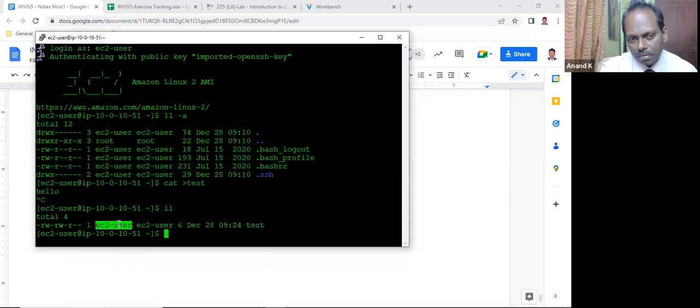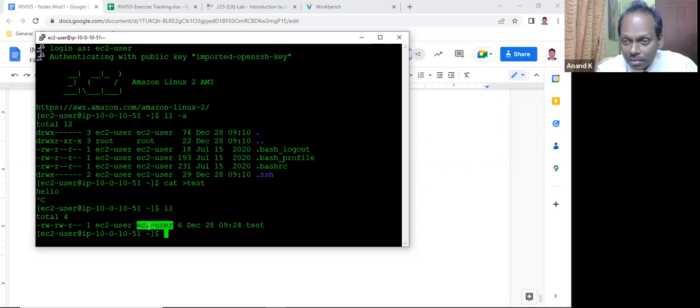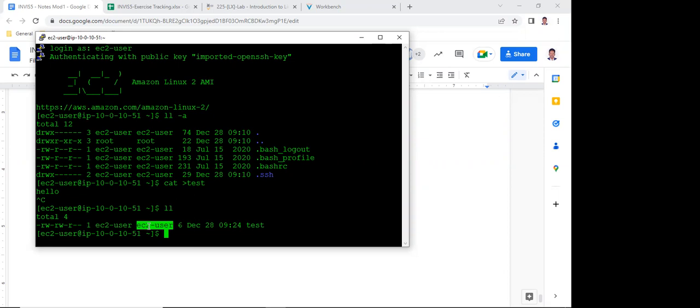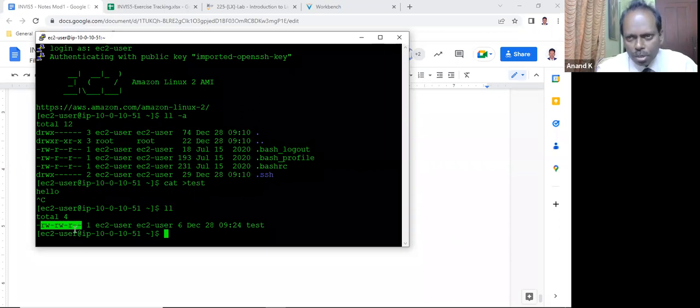And by seeing this one, who is the owner? ec2-user is the owner. This is the group. So now you understood completely, right? Earlier we only knew that this is the file because of the hyphen, and this is the bytes, and this is date and time. But now you understand the rest, all 9 permissions, and also the third field is the owner or the user, and this is the group.